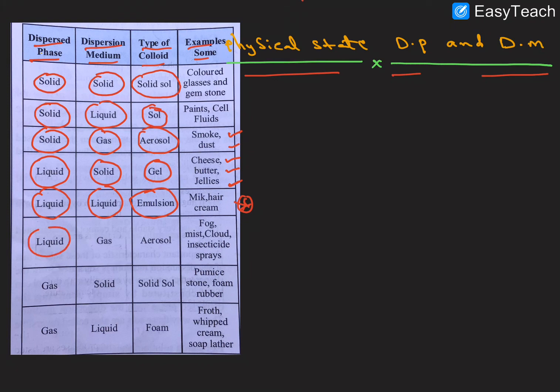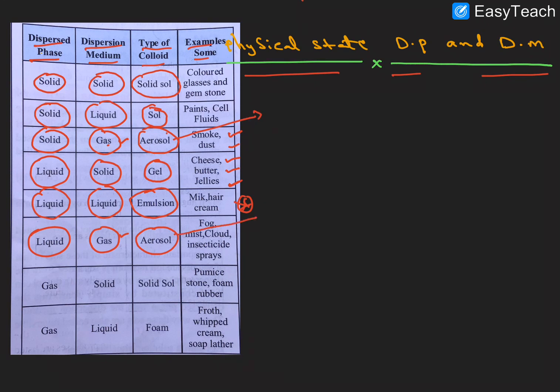Then the next one: the dispersion phase is liquid and the medium is gas, and this is also called an aerosol. One thing to remember: whenever the dispersion medium is a gas, it is called an aerosol type of colloid.